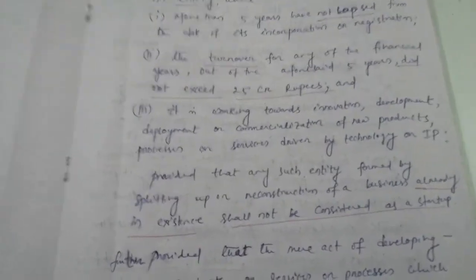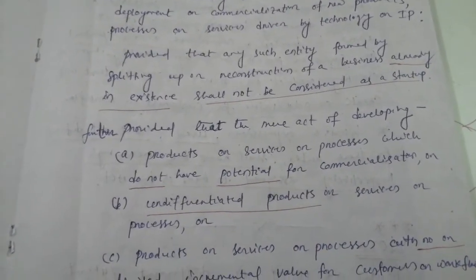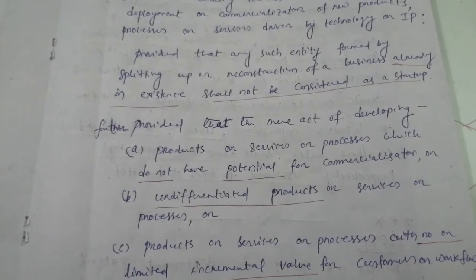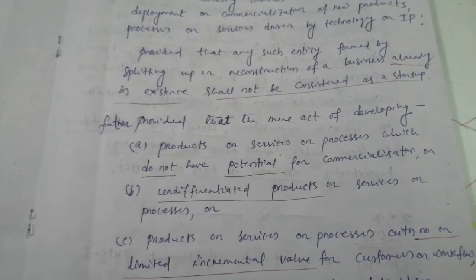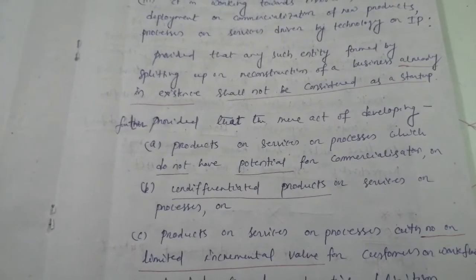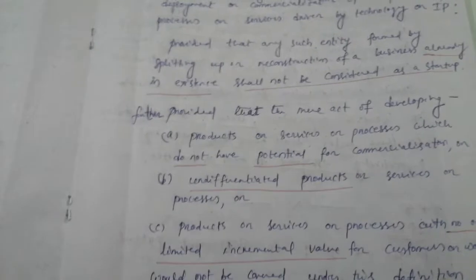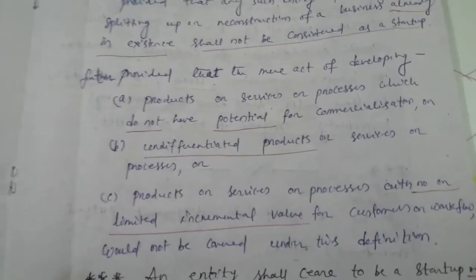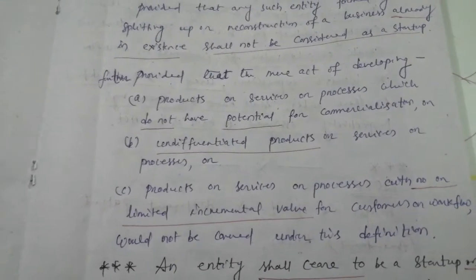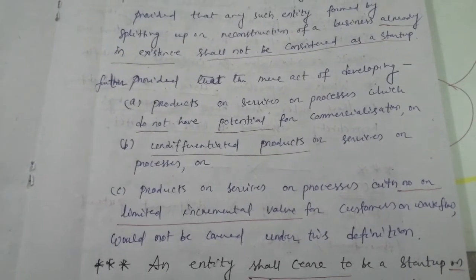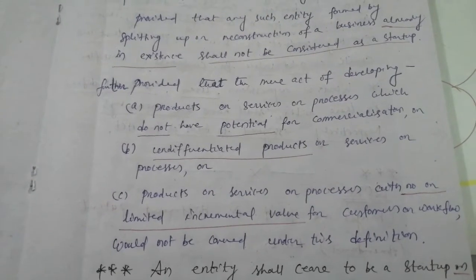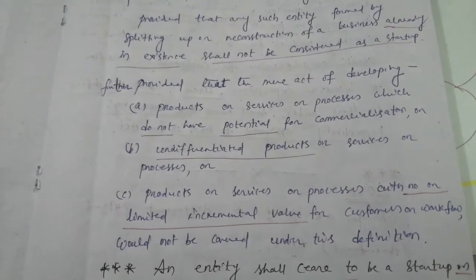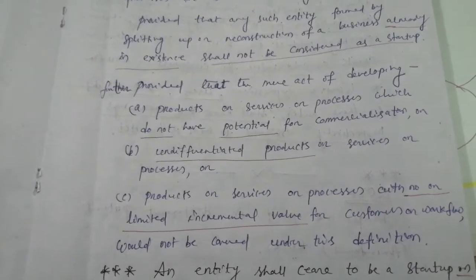Just observe the underlined words. Next one is, further provided that the mere act of developing A, products or services or processes which do not have potential for commercialization, or B, undifferentiated products or services or processes, or C, products or services or processes with no or limited incremental value for customers or workflow, would not be covered under this definition.